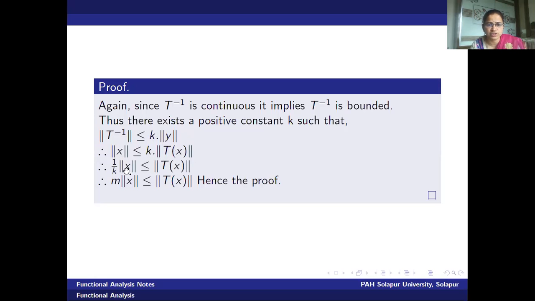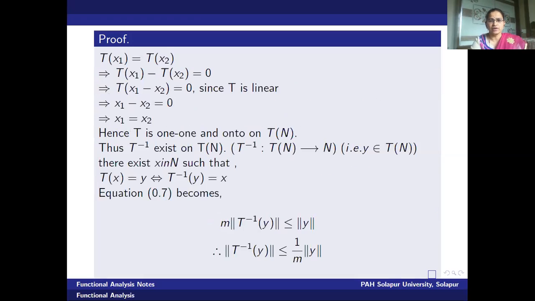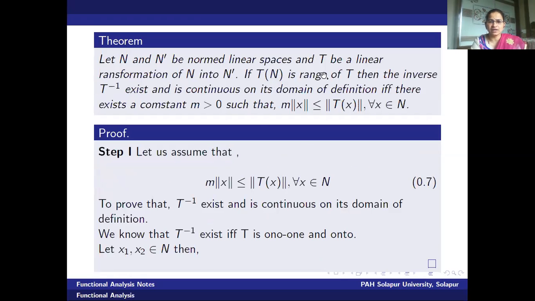Let me shift it to the left. Therefore, it is 1 upon K norm of X less than or equal to norm T of X. Let me write this positive constant 1 upon K as some m. Therefore, this is m norm of X is less than or equal to norm T of X. Hence, the proof completes.